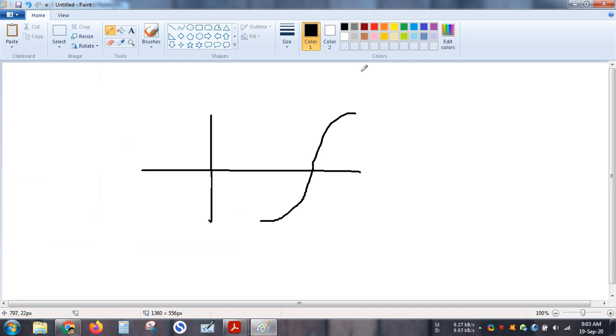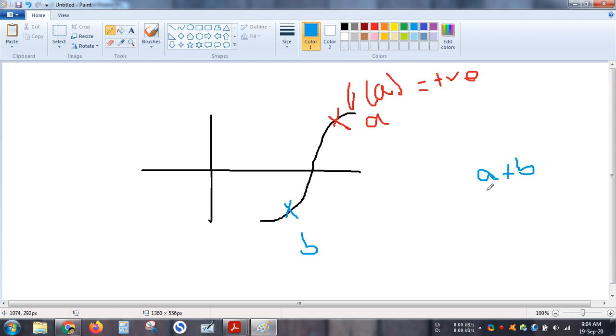Let me again explain it to you. Suppose for some value of x I am getting f of a to be positive. For some value of b I am getting a negative value. What do I do then? I will take a plus b divided by 2 and find another parameter called c.